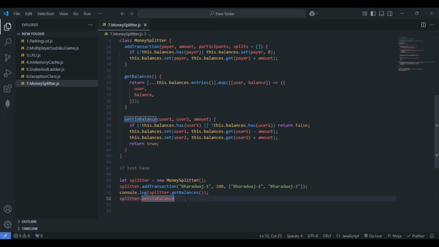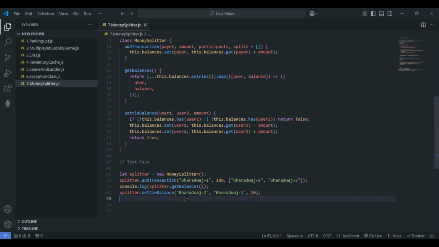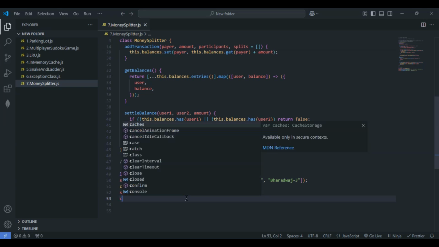So I'll just pass the same thing here, and let me pass Bharadwaj 2 along with Bharadwaj 1 here. And also, let me give some random value here. Let's consider 20, right?